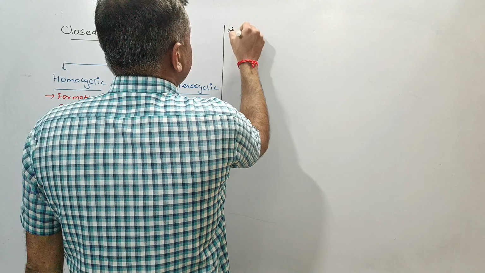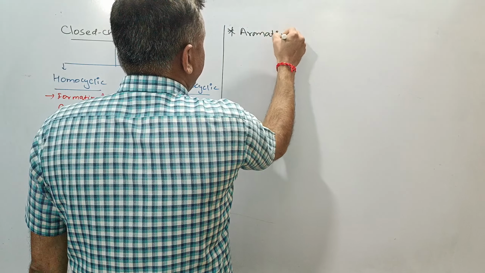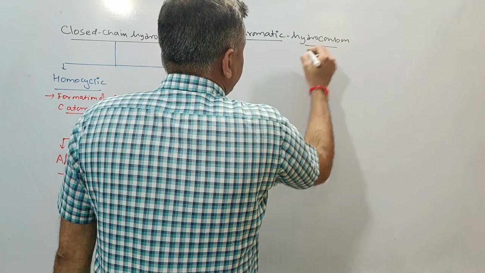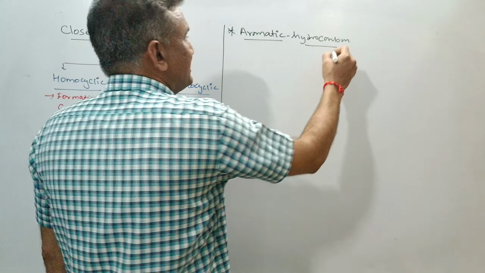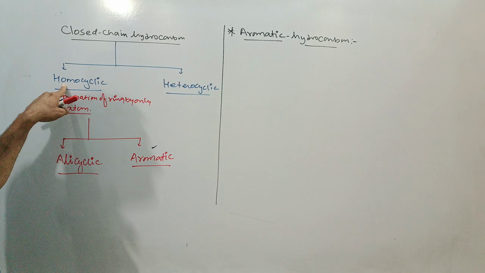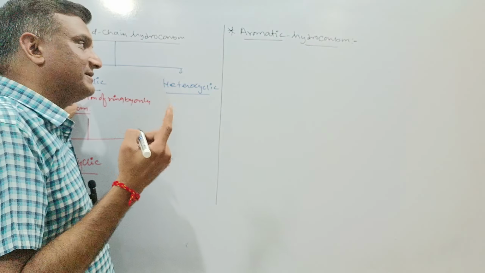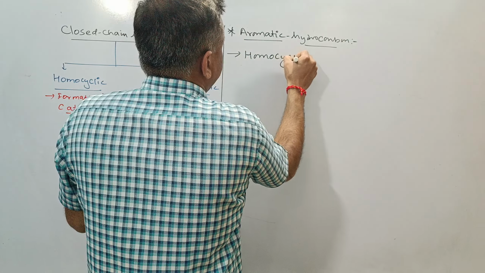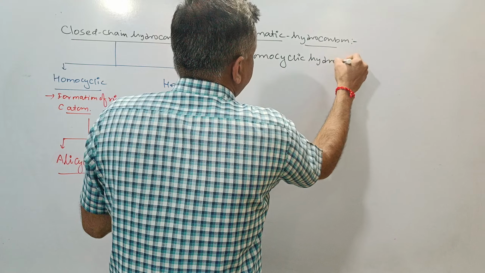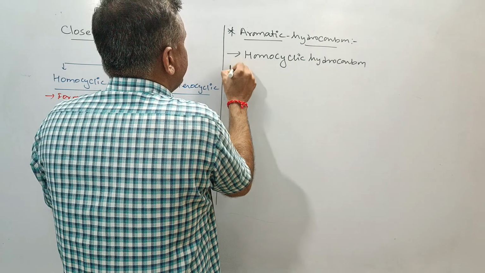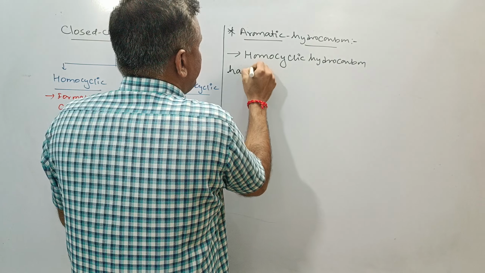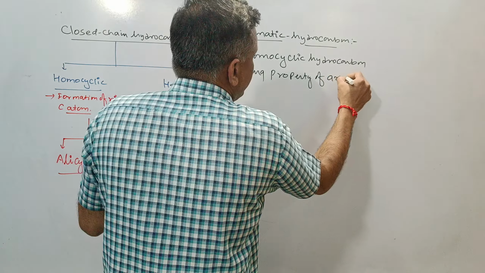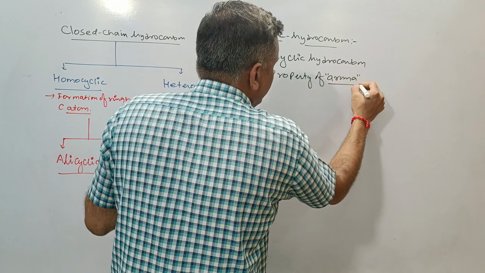This is the aromatic hydrocarbon. If you go with the aromatic hydrocarbon, then you can say homocyclic means formation of a ring only by carbon atoms. So you will say homocyclic hydrocarbon having the property of aroma, property of aroma. It's a very important word.